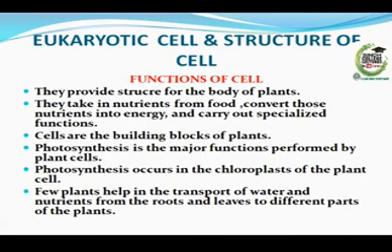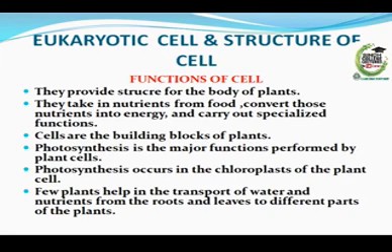Functions of cell. They provide structure for the body of plants. They take in nutrients from food, convert those nutrients into energy, and carry out specialized functions. Cells are the building blocks of plants.